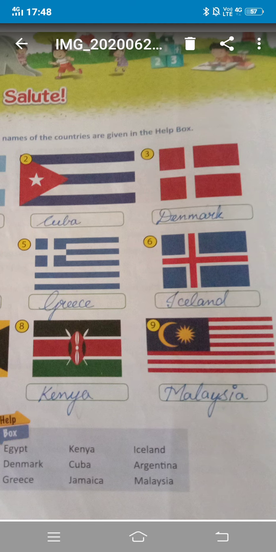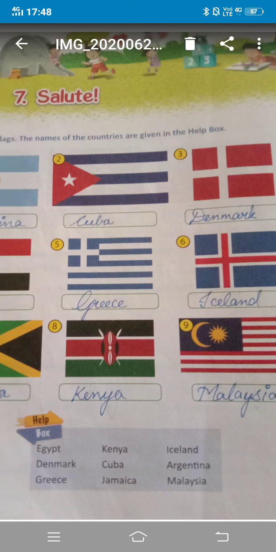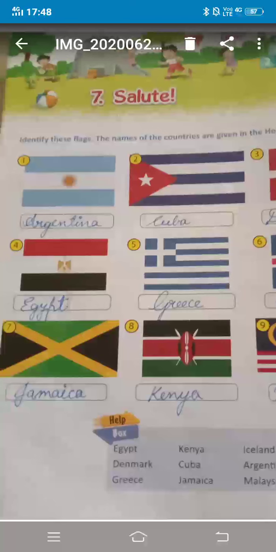Now let us come to the third flag. It is a North European country, Denmark. The flag is red in color with a white Scandinavian cross that extends to the edges of the flag. The fourth flag is the Egyptian flag, which is officially known as the Arab Republic.